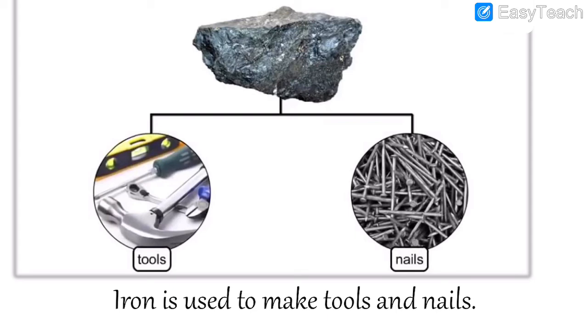We use tools and nails for different purposes. See, these are the different tools which help us to do many activities. Nails, when you want to fix a photograph on the wall or when you want to fix something on the wall, you need nails. So these tools and nails are made up of iron.